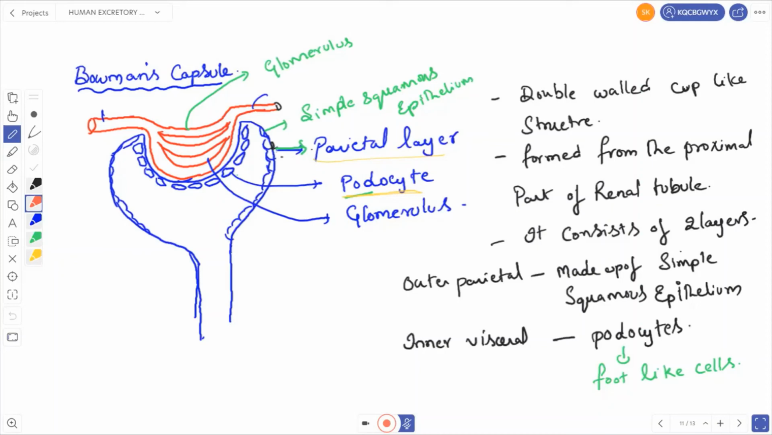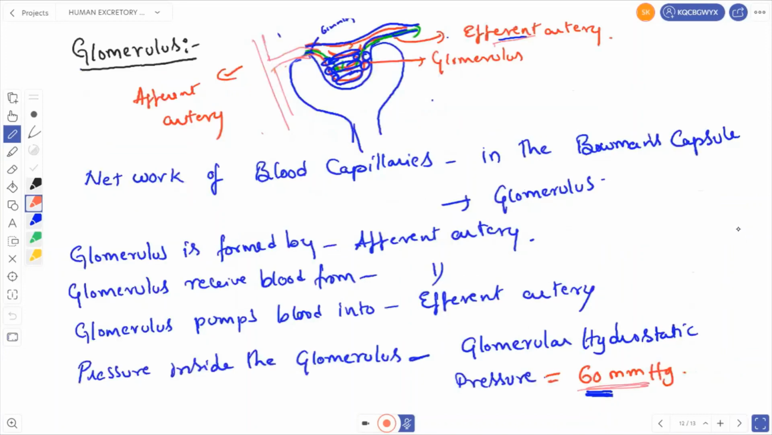The outer layer is called the parietal layer. The parietal layer is lined by simple squamous epithelium, and the inner layer is called the visceral layer. This is the visceral layer. This visceral layer is also lined by simple squamous epithelium, but these cells are called podocytes. Podocytes means foot-shaped cells. Right? So in between the podocytes, there are slit openings. We'll see that one in the filtration membrane.